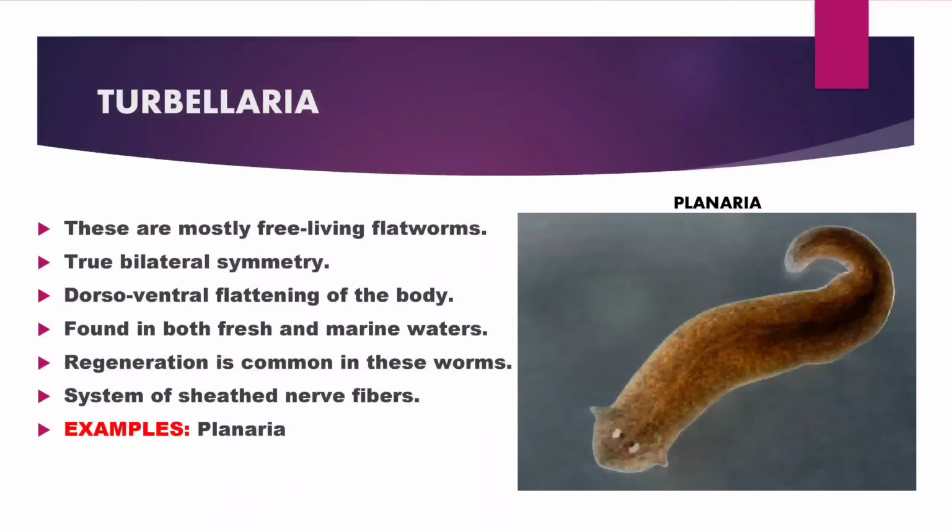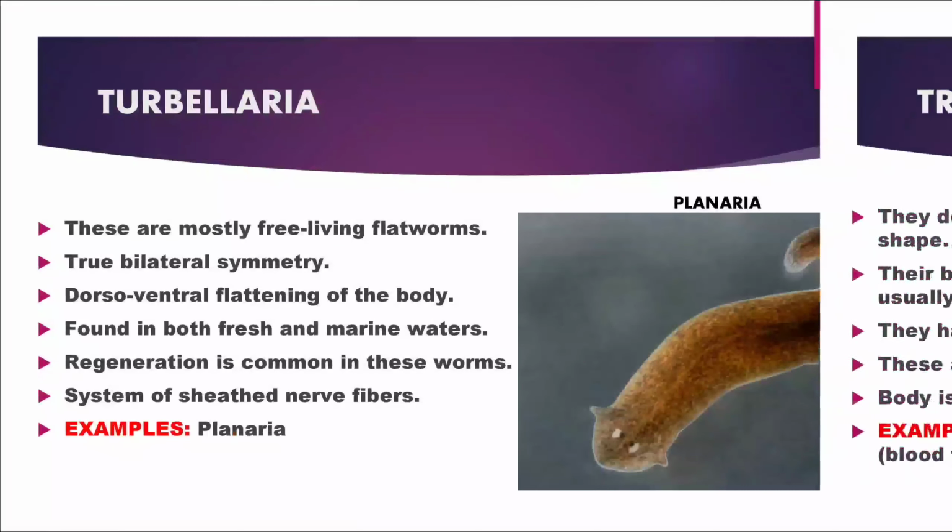So, the first subclass of phylum Platyhelminthes is class Turbellaria. The animals of this class are mostly free-living and have true bilateral symmetry. Their body is dorsoventrally flattened, and these are found in both fresh as well as marine waters. They show regeneration as a common property and also have a system of scattered nerve fibers. The example is planaria, which you can see in the slide.